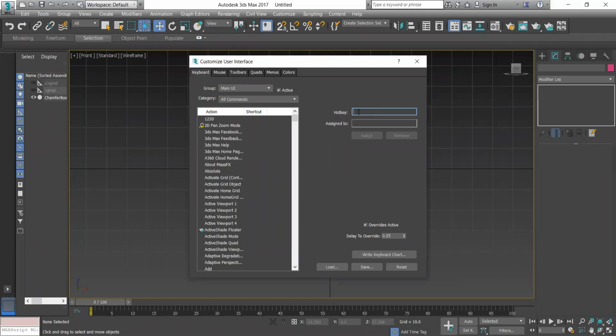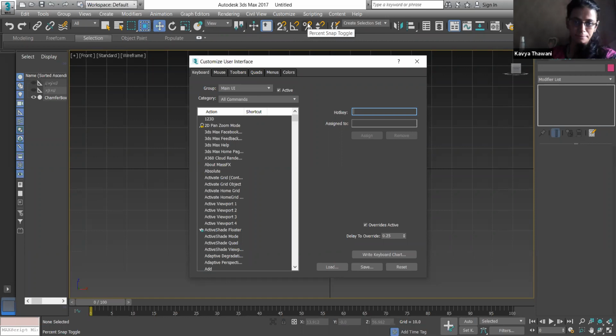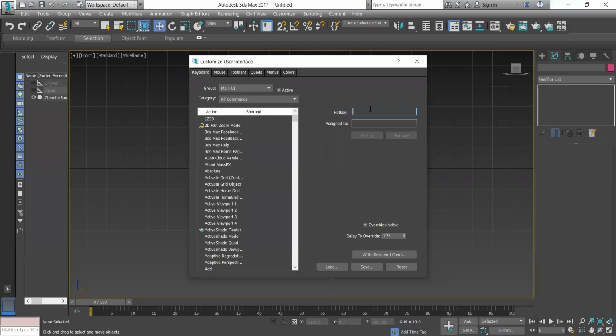I have already created shortcuts. Like the snap shortcut is already inbuilt, S is the shortcut. Angle snap toggle also has an inbuilt shortcut, A. For grouping and ungrouping, we don't have any shortcuts, so whatever you want, you can get shortcuts for this. Like Control G, I have created for creating a group. You can see I have already assigned it to group.